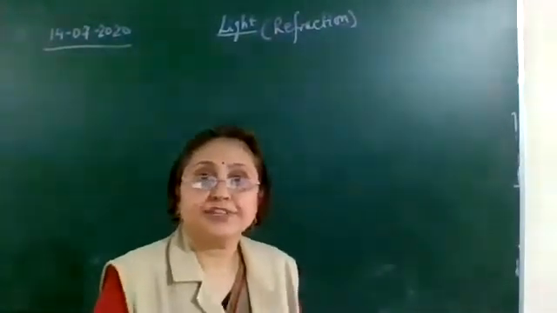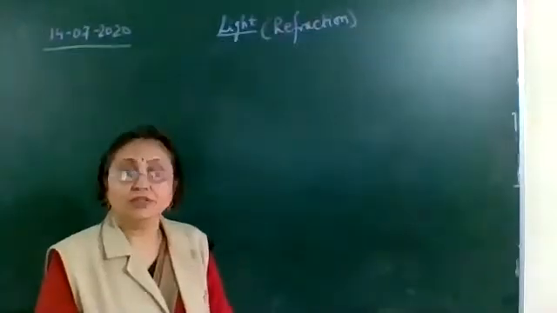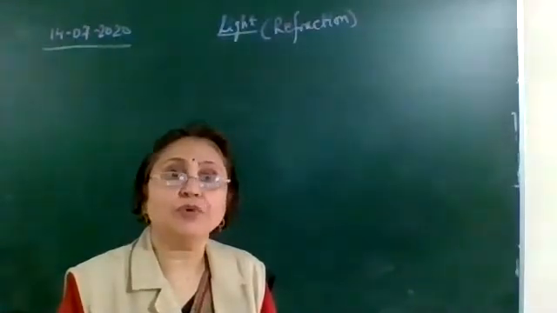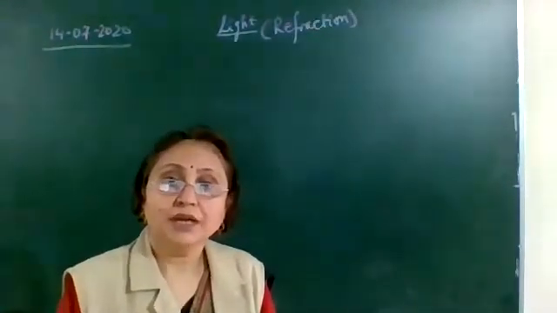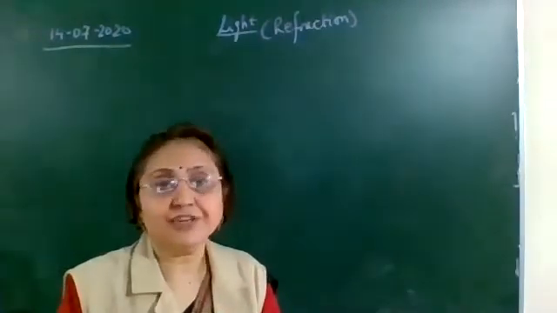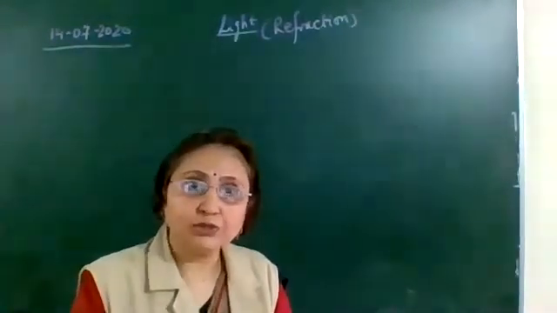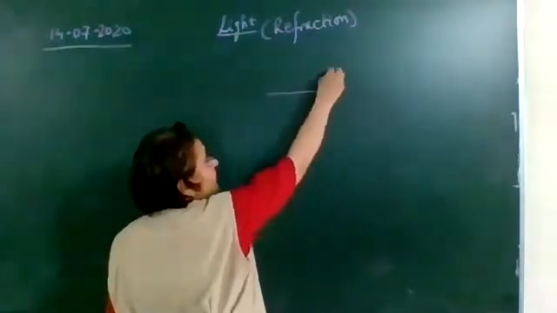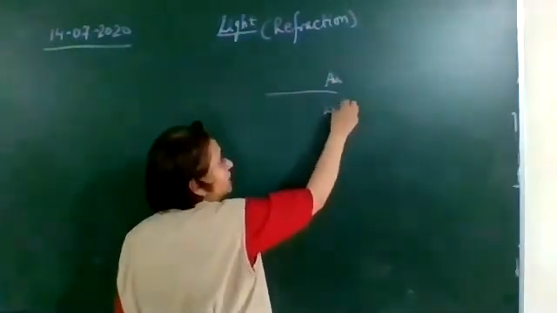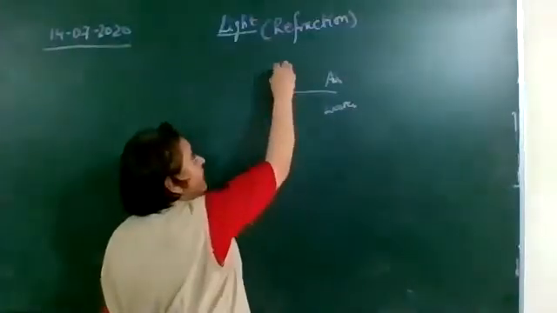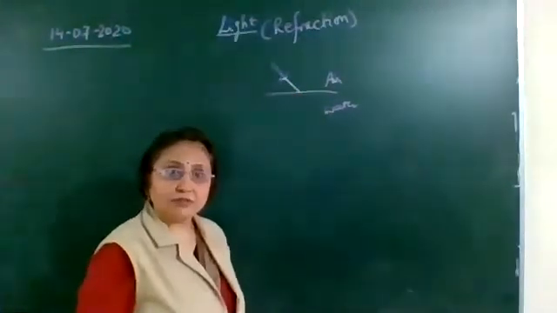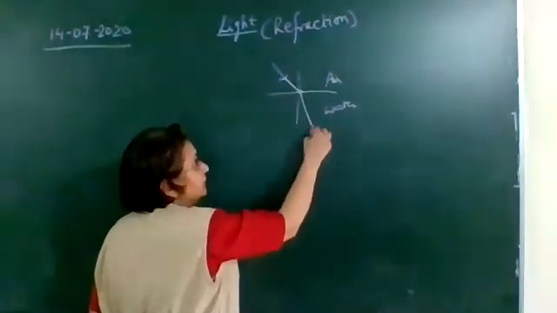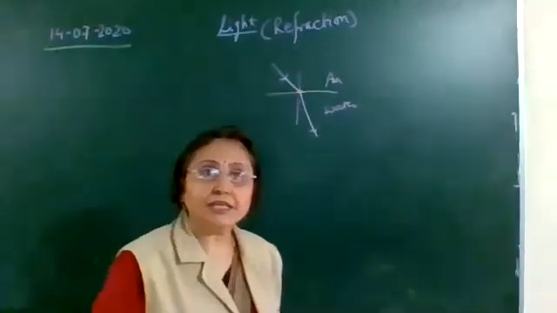With the topic which we left yesterday, diffraction of light. Okay, diffraction means whenever a ray of light obliquely passes from one transparent medium to another, it bends at the interface, that is at the line where the two mediums are separating. Okay, so this is like here it is air, here it is water. So a ray of light passing from air to water will not go straight, but it will bend at the interface. Okay, this is the line which is separating air and water medium.